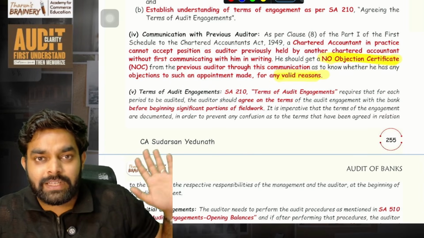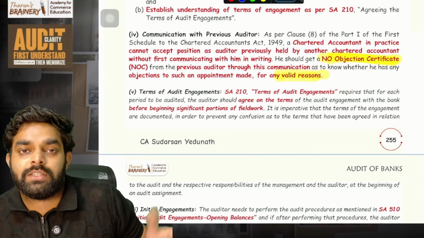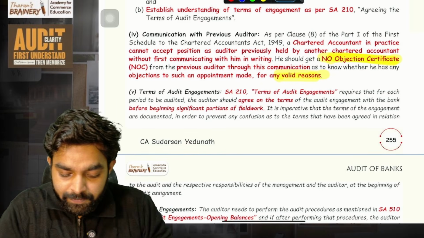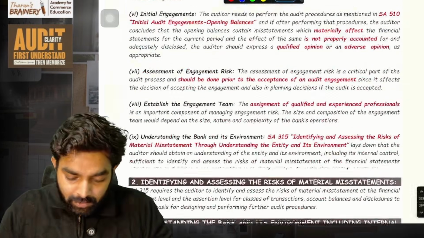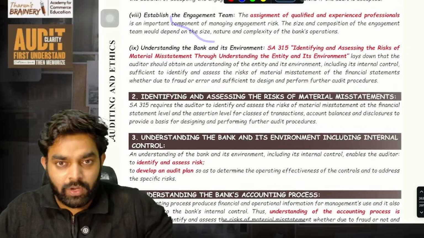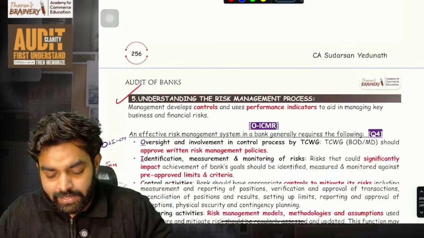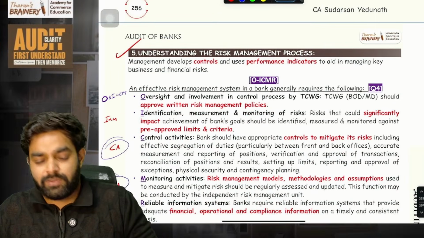Invalid reasons alone, just ignore. Valid reason, like he is saying some objections, okay. You have to consider that. Then only start the audit or accept the appointment. Simple. Then these things are all very, very easy. The normal, you learn it in the first, second, third chapters. All these things very easy. 315, all of it, just read and leave. I don't think they'll ask questions from that area.